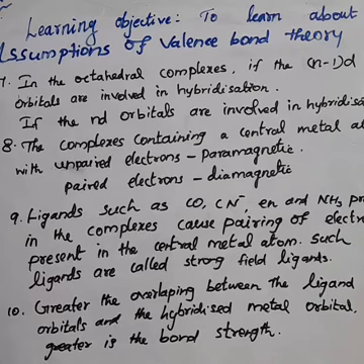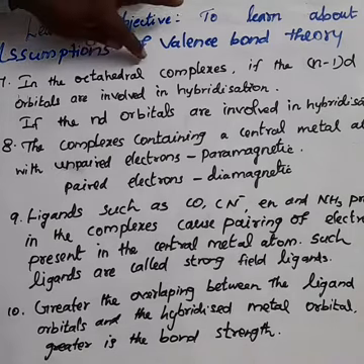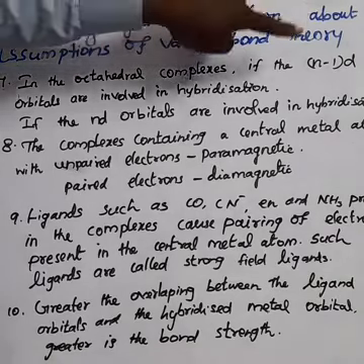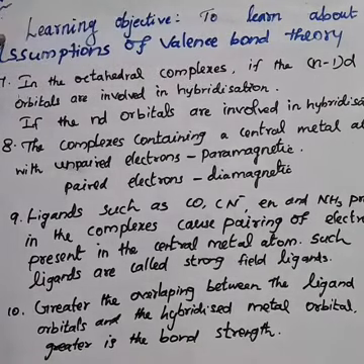Okay, these are very important for the 2-mark question. What is the inner orbital complex? In the octahedral complex, if the n-1 d orbitals are involved in hybridization, they are called inner orbital complex, otherwise called low spin complex, otherwise called spin paired complex.